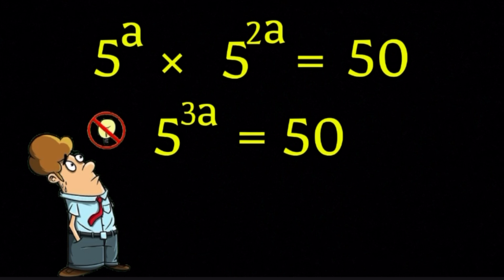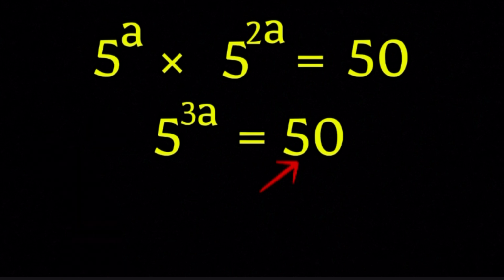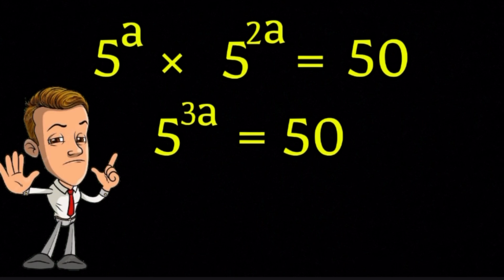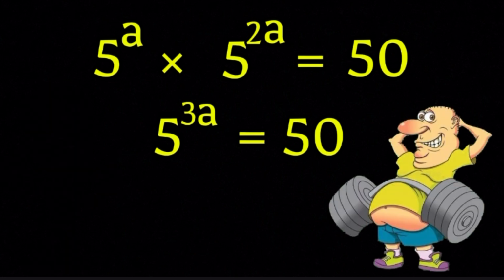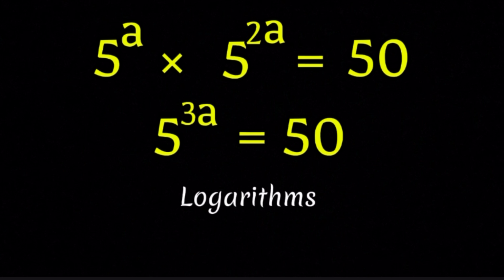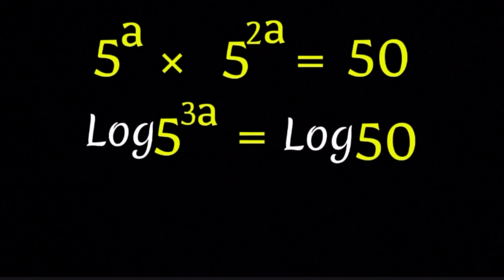Now, here's the tricky part. 50 is not exactly a power of 5. You can't just look at it and say, yep, that's easy. Nope, we need to bring in the superhero of the story: logarithms. Take a log of both sides. Log of 5 to the power of 3a equals log of 50.